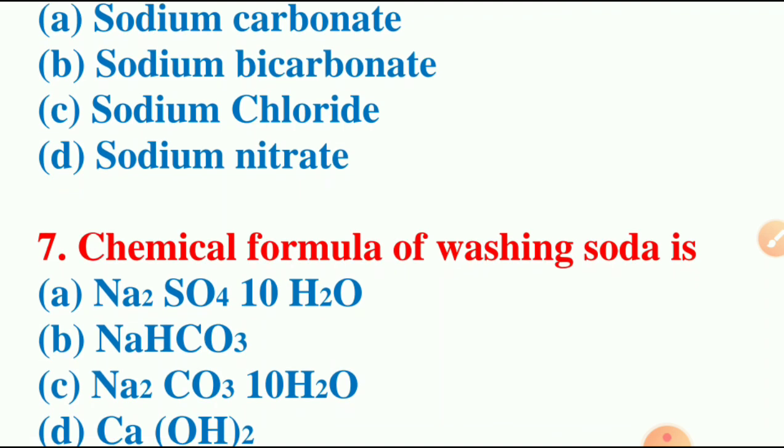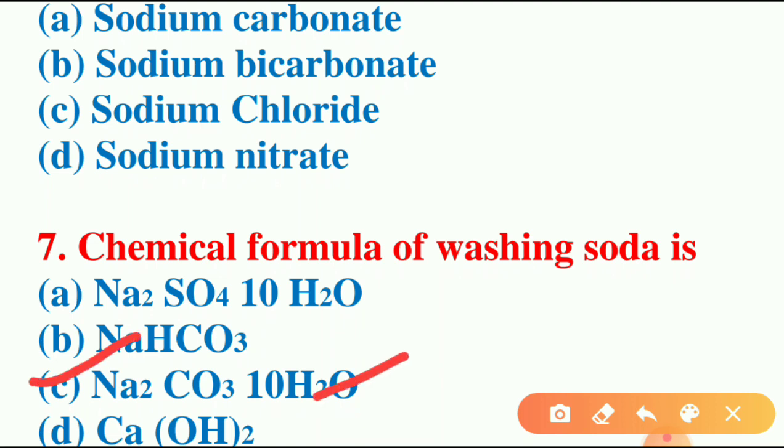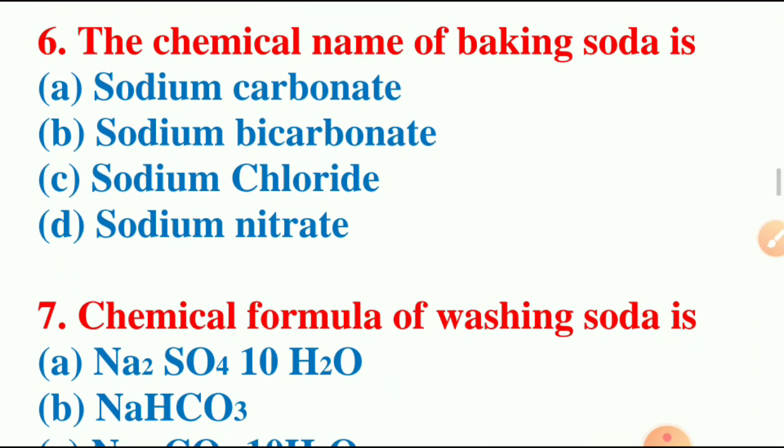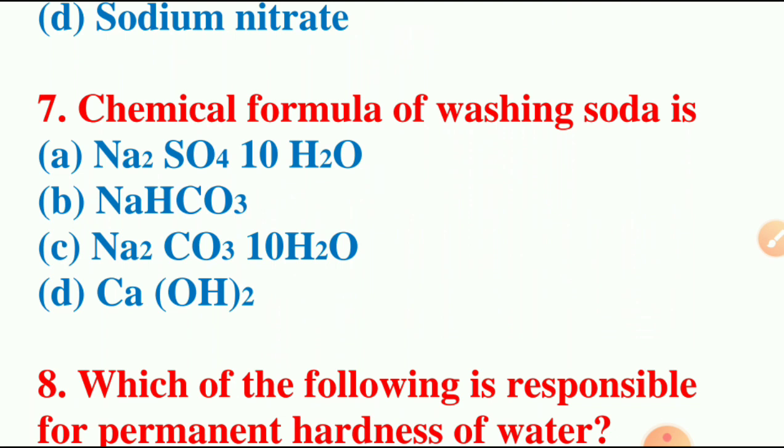Chemical formula of washing soda is Na2SO4 10H2O, NaHCO3, Na2CO3 10H2O, Ca(OH)2. And the answer for this question is Na2CO3 10H2O. And NaHCO3 we have just discussed, it's nothing but sodium bicarbonate. So friends, these two questions are very important in our examinations. These questions are asked many times, the baking soda and the washing soda. And Ca(OH)2 is nothing but calcium hydroxide. The answer for this question is Na2CO3. Okay, moving on to next question.